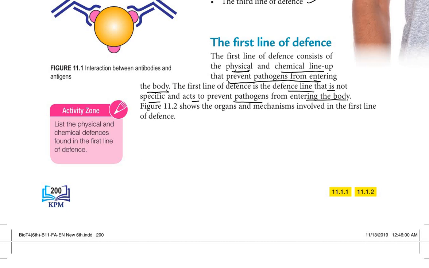Another characteristic is that it is not specific. So any pathogens or any antigens that enter will first be prevented by this first line of defense. It prevents pathogens from entering the body, meaning from the outside. Figure 11.2 shows the organs and mechanisms involved in the first line of defense.